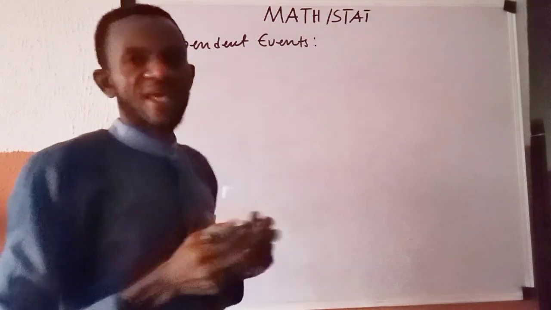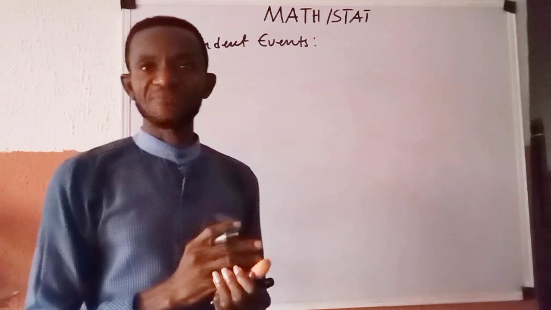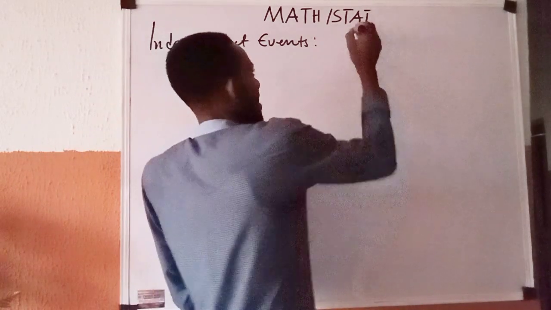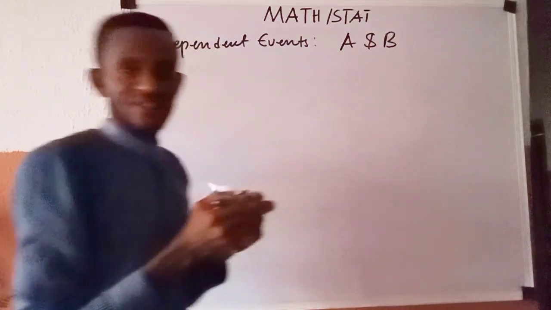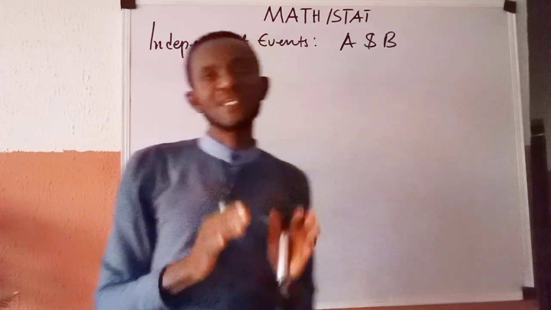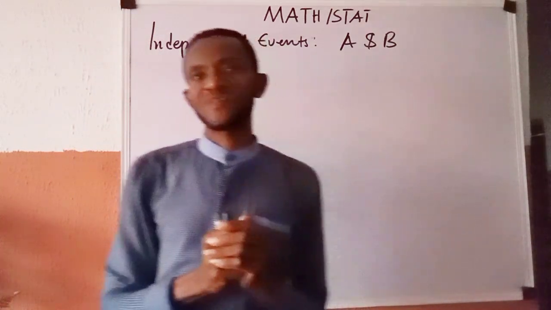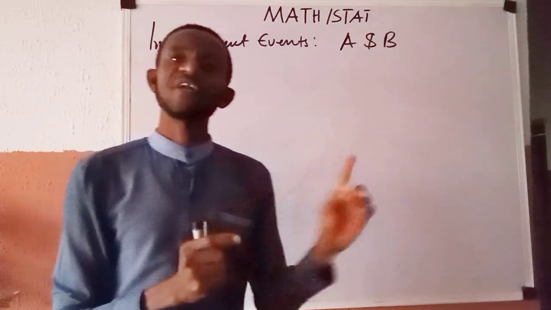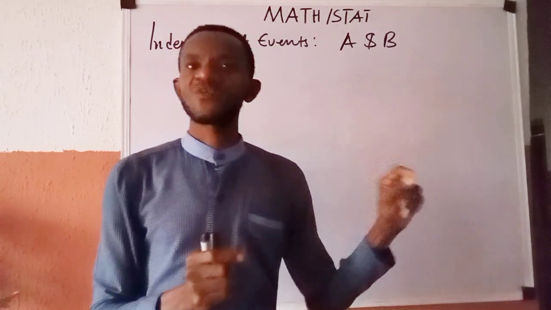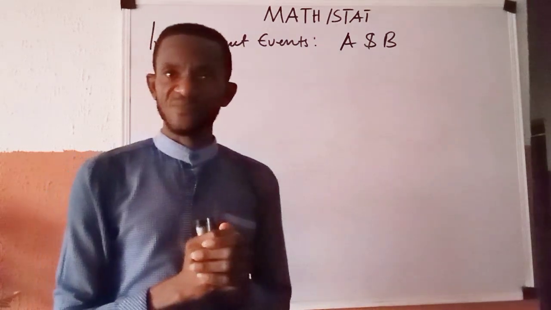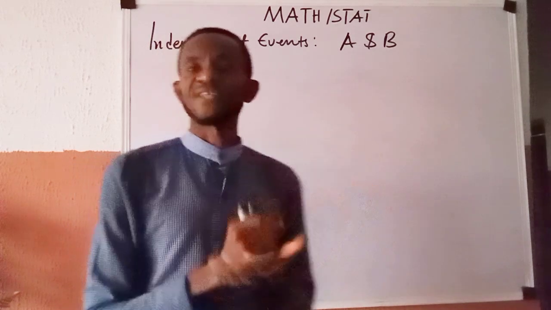What do we mean by independent events? When do we say events A and B are independent? We say that events A and B are independent if and only if the knowledge of the occurrence of any of them does not affect the chance or the probability of the occurrence of the other. It happens that way, we say events A and B are independent.